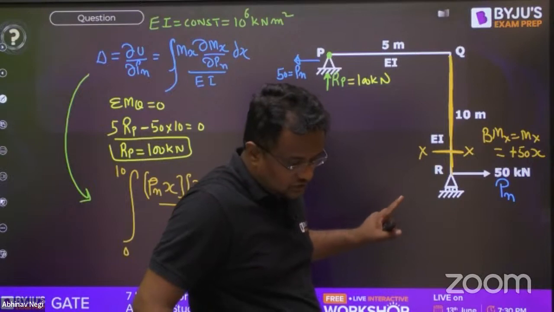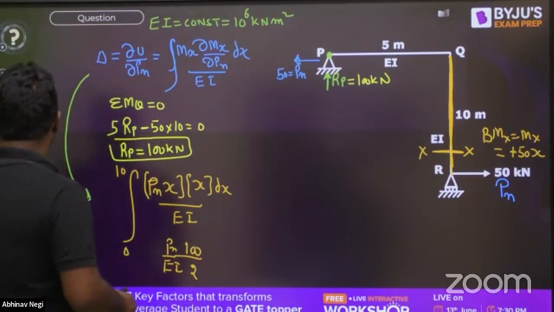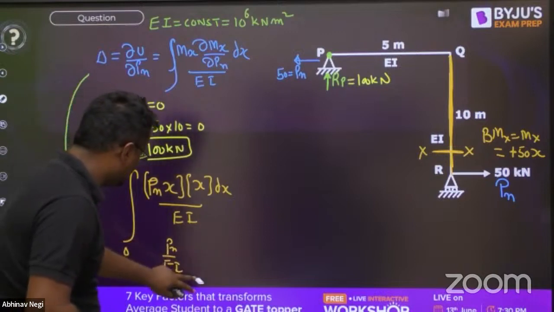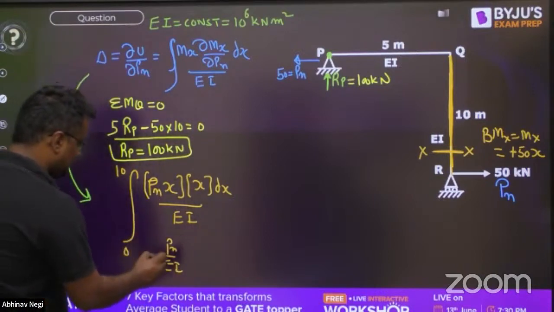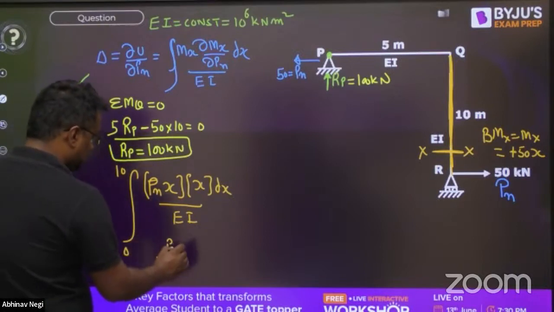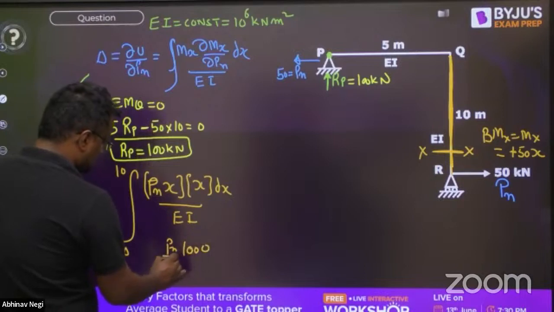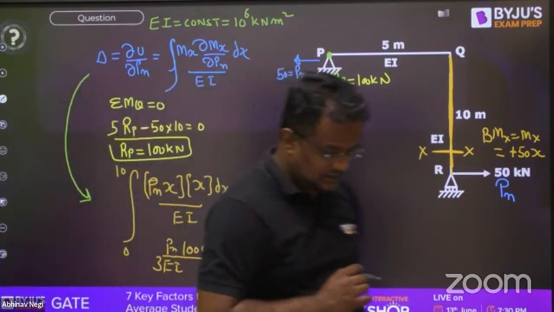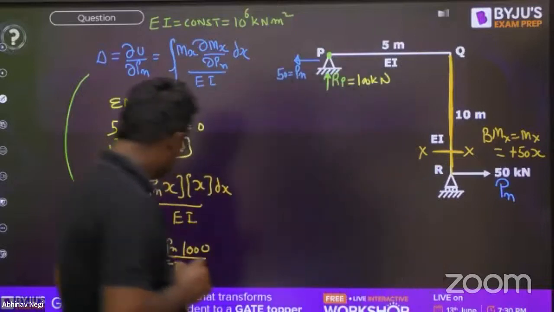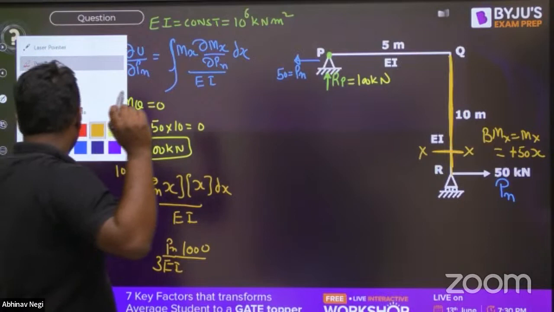So 50 into X square, integration will be X cube, so X cube by 3. X cube will be 1,000. So 1,000 by 3 EI into Pn. What is this value coming? Can you please let me know? 1,000 by 3 into Pn by EI, whatever the value, I'm not wasting time on that.